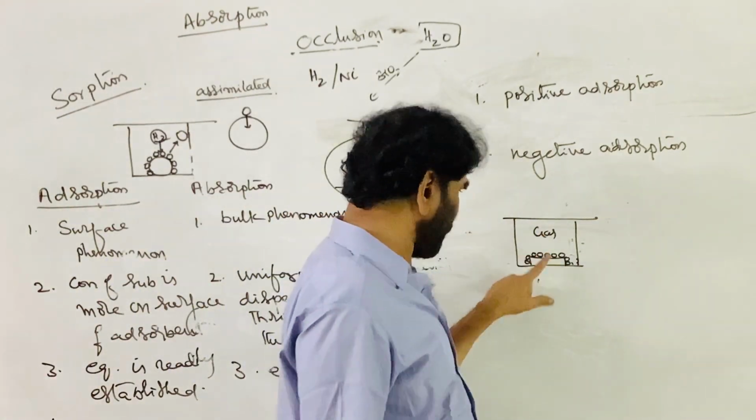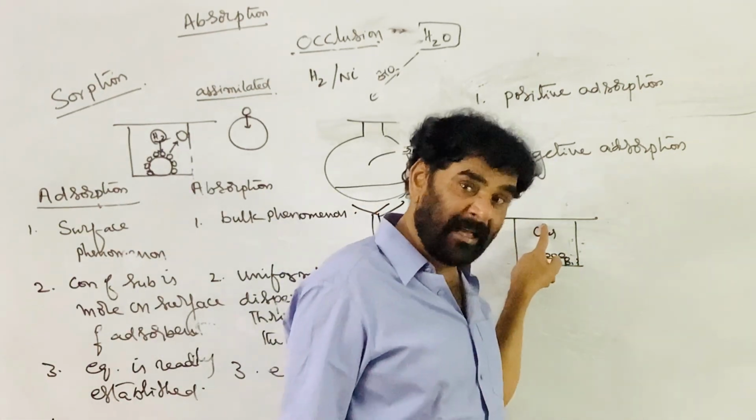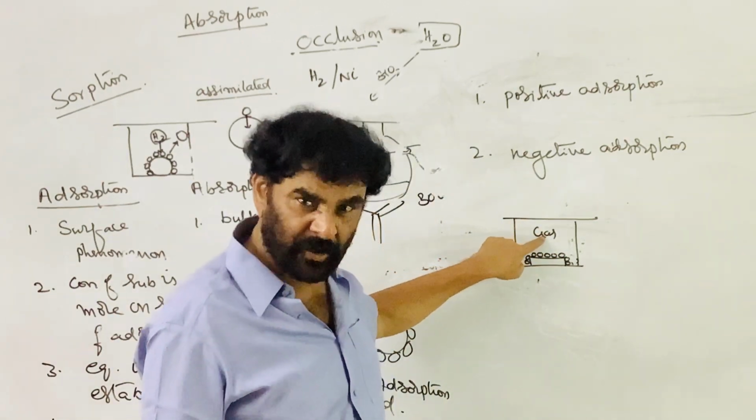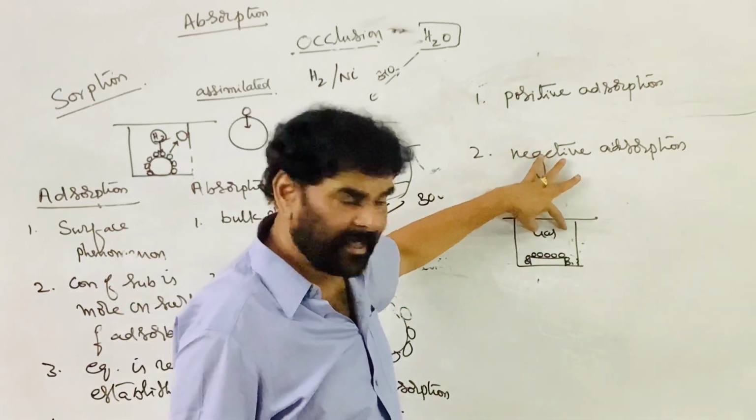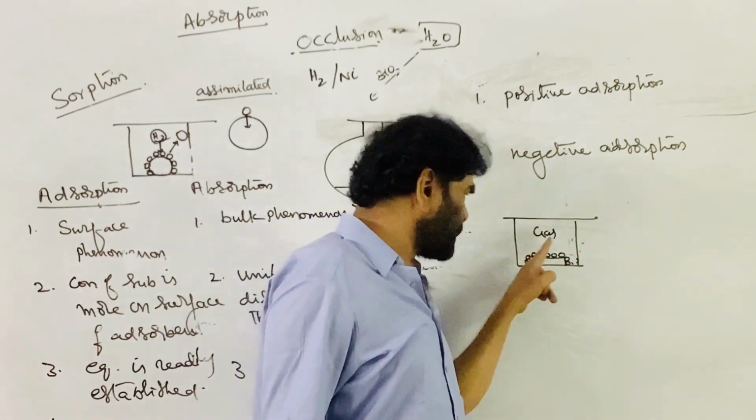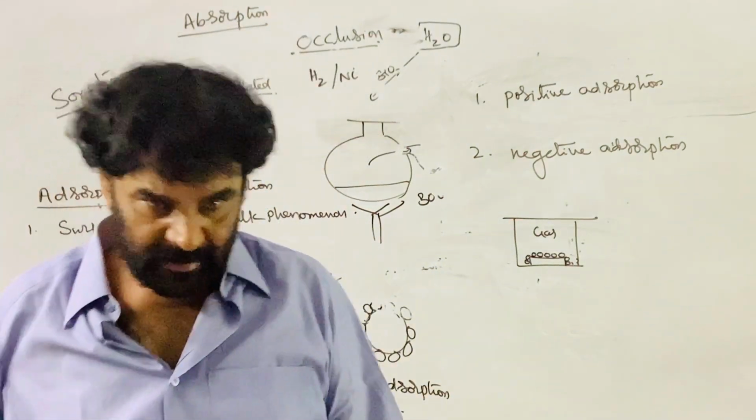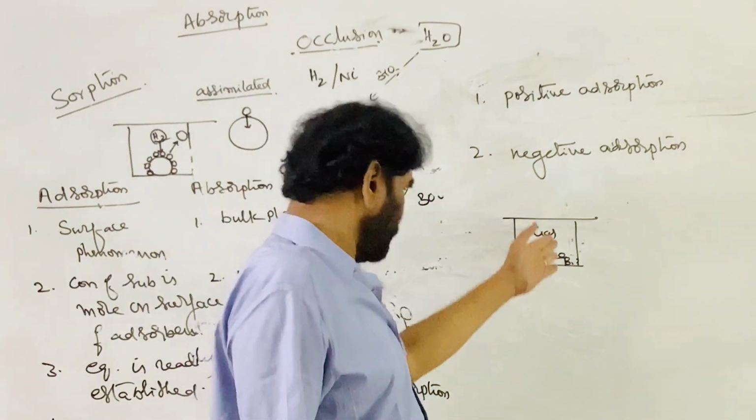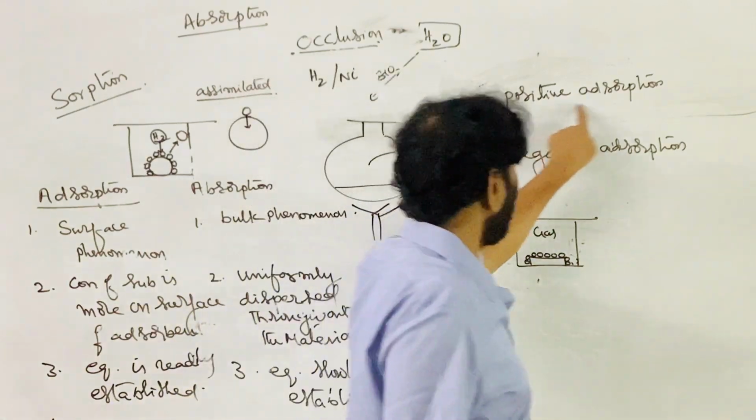If the concentration of the gas on the surface of the adsorbent is more than the gas in this phase, here it has its own concentration. Per unit area, a certain number of gas molecules are present in the gas phase. If the concentration of the adsorbate on the surface of the adsorbent is more than in its gas phase or liquid phase, whatever it is, then that adsorption phenomenon is called positive adsorption.